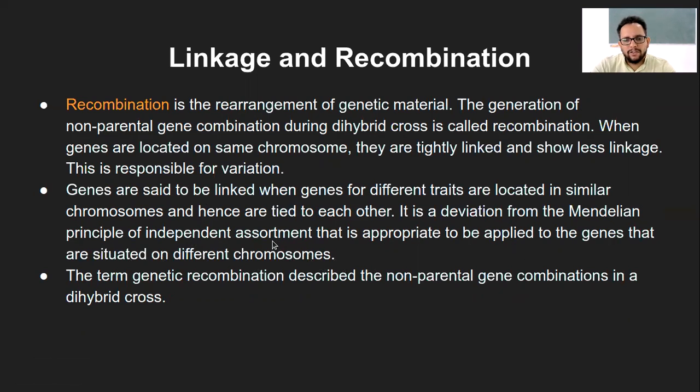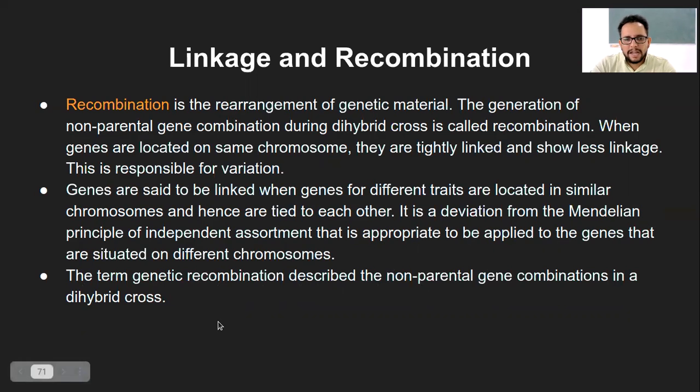Mendelian traits were applicable if the genes are located on different chromosomes, but if they are located on the same chromosome, then the Mendelian behavior is changed. And the term genetic recombination actually is described as non-parental gene combination. That means whatever was not present in terms of genetic combination with respect to the parent, that is what we call genetic recombination, and that is specially observed in dihybrid cross.